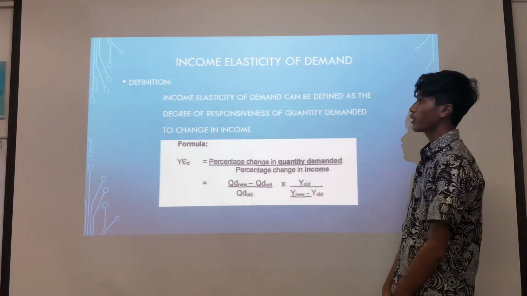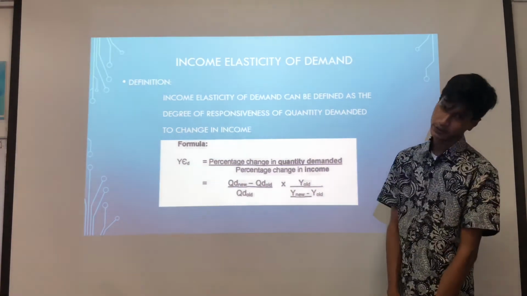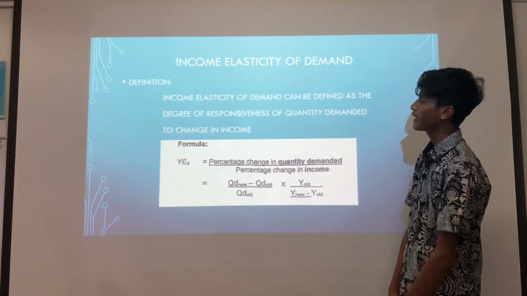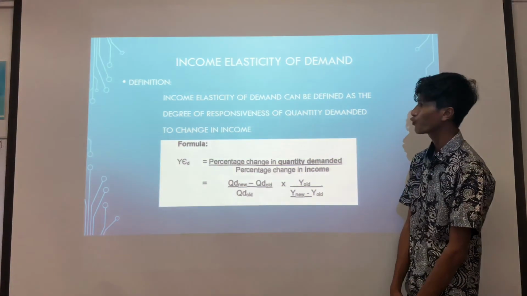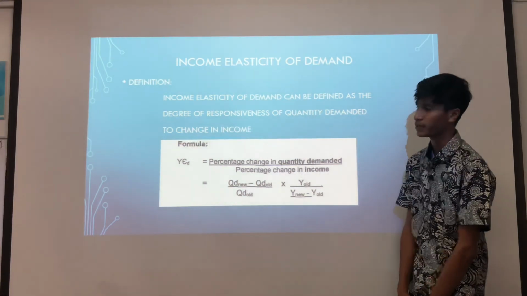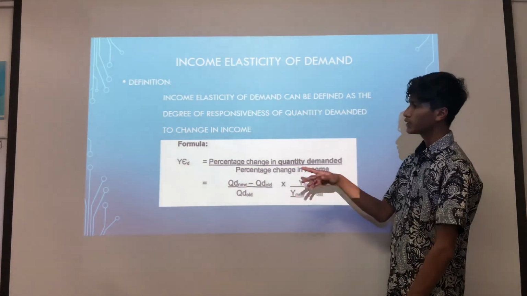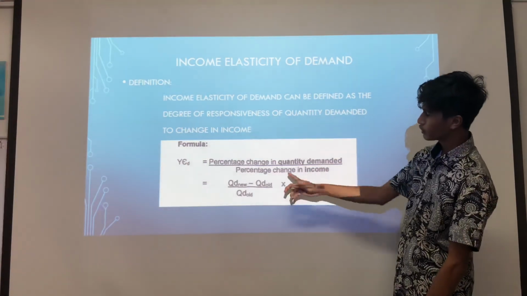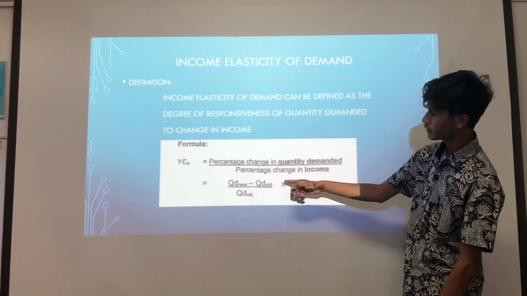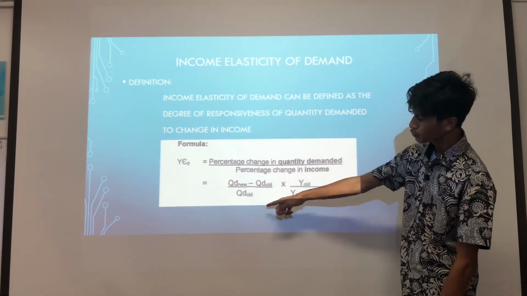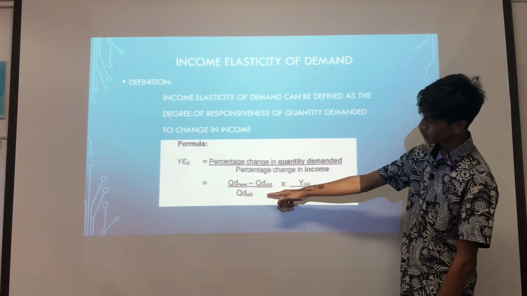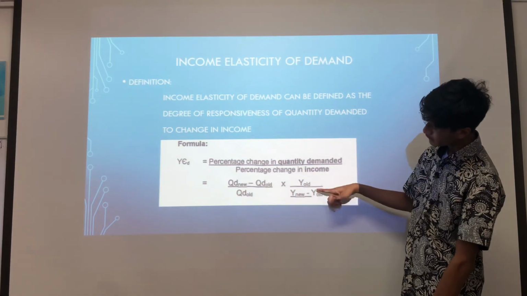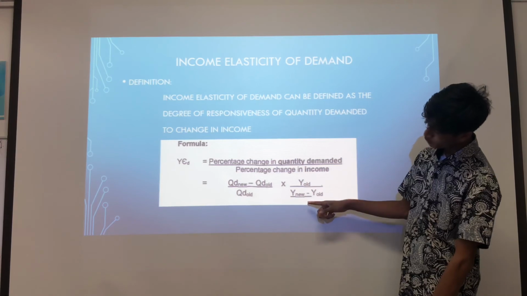Alright guys, next we have income elasticity of demand. Income elasticity of demand can be defined as the degree of responsiveness of quantity demanded to a change in income. As you can see, the formula is percentage change in quantity demanded over percentage change in income, equals quantity demanded new minus quantity demanded old over quantity demanded old, divided by price old over price new minus price old.